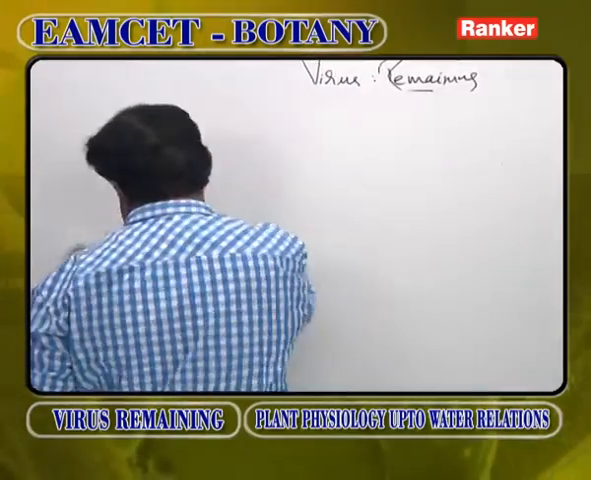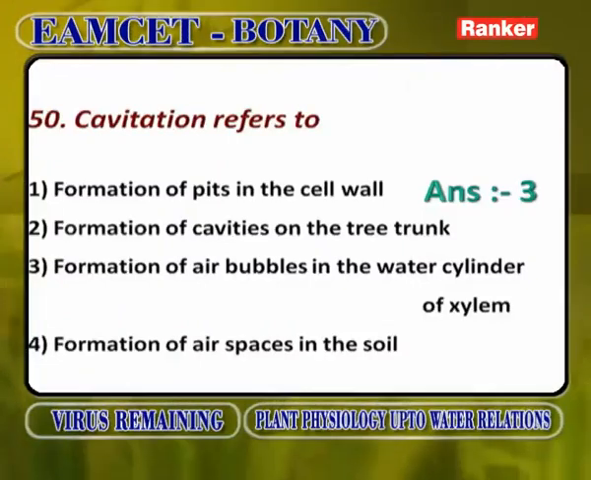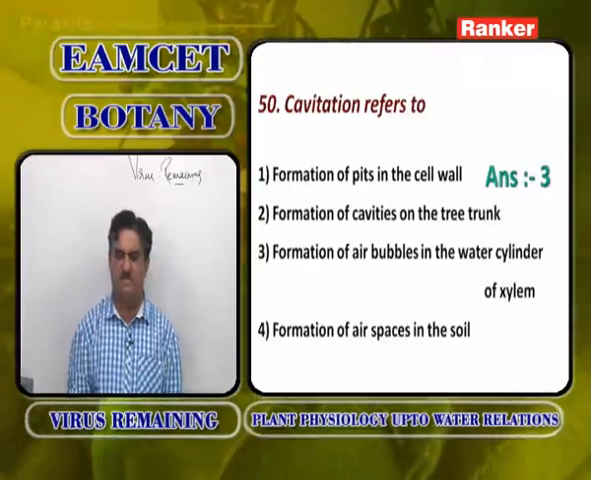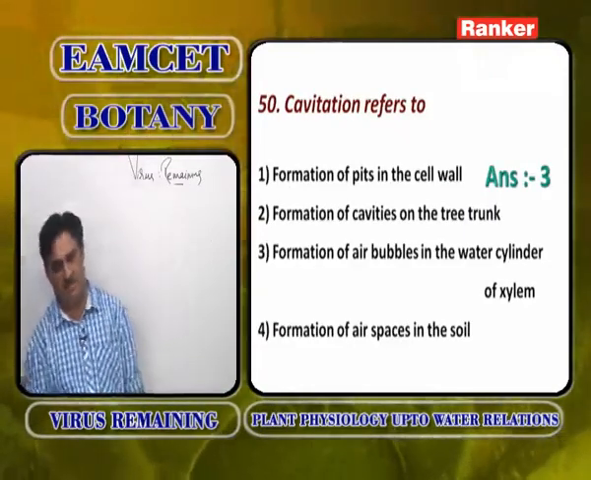So here the question is, cavitation refers to what? Formation of pits in the cell wall is wrong. Formation of cavities in the tree trunk is wrong. Formation of air spaces in the soil is wrong. Formation of air bubbles in the water column of xylem is correct. So the third option is correct.